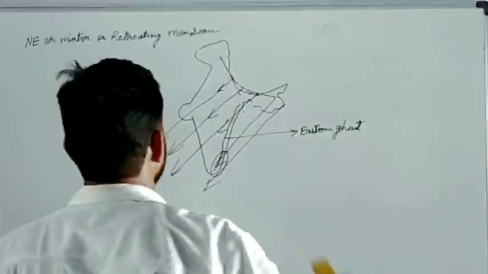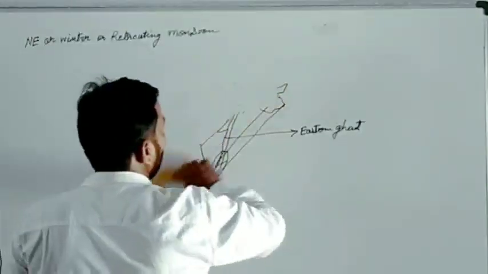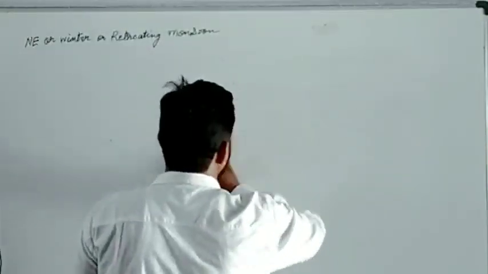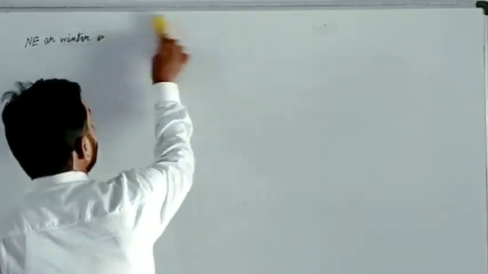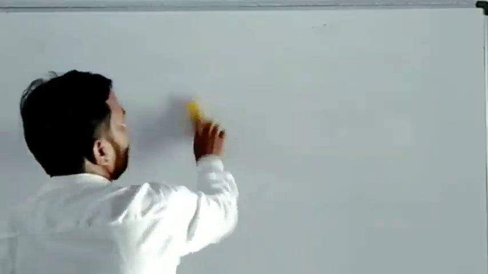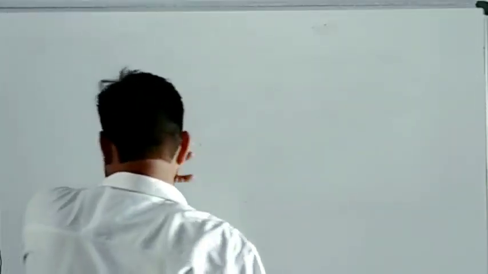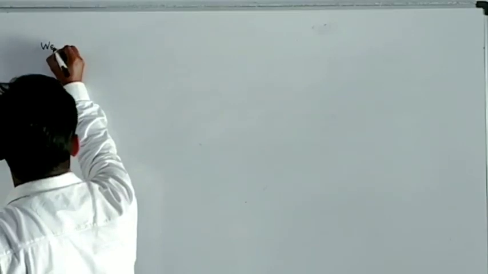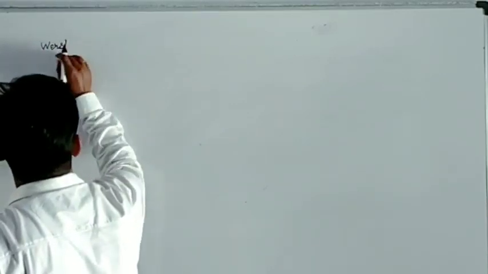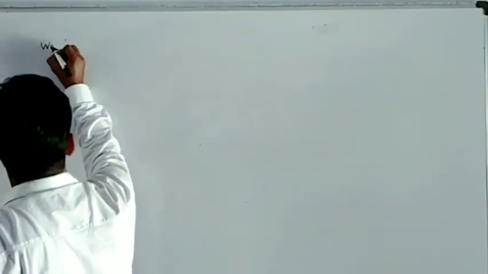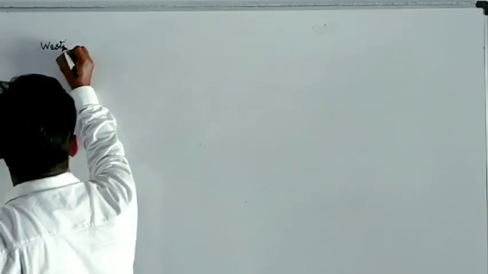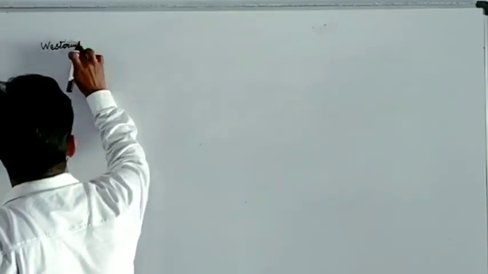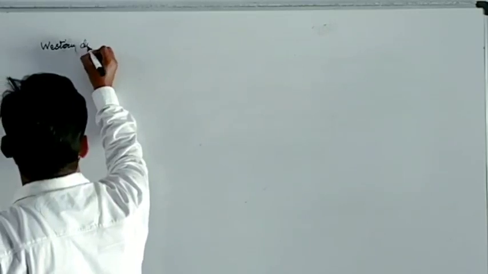Now one more thing is also left. One more cause for the rainfall in India, and this is known as western disturbances.